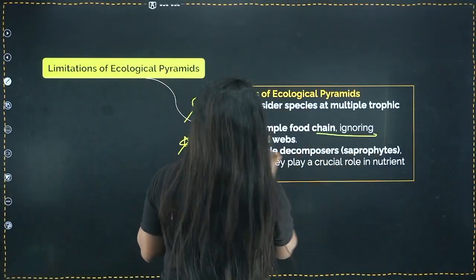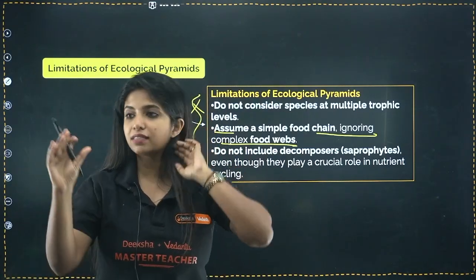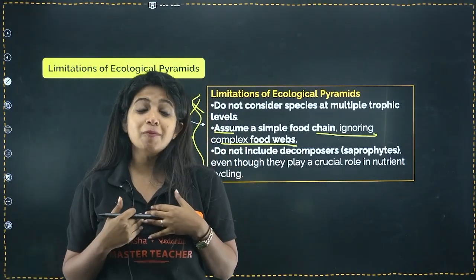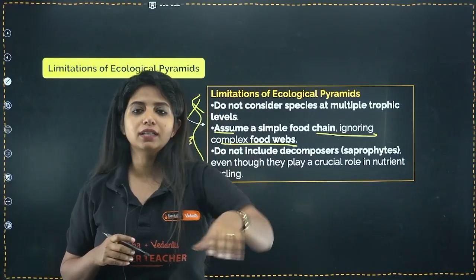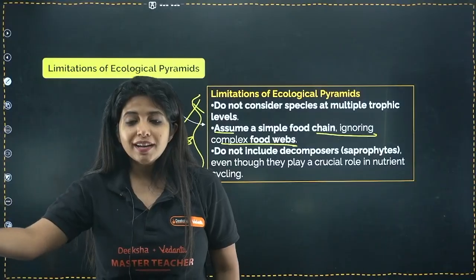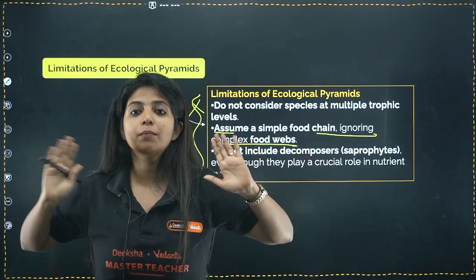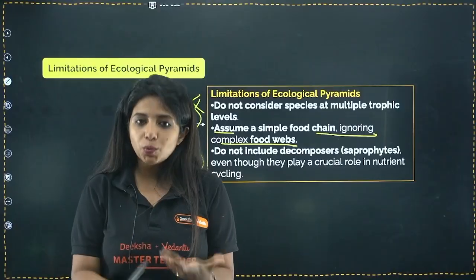They assume a simple food chain, ignoring a complex food web. So it's not like, for example, there is a rabbit and there is a deer and I am the tiger. I'm not just going to say, according to the food chain, I'll go and I'll eat only the rabbit. Is it how it works? No. I can eat the deer also, right? So there are multiple things ongoing. There are multiple food chains. That means there is food web out there and we are ignoring that.